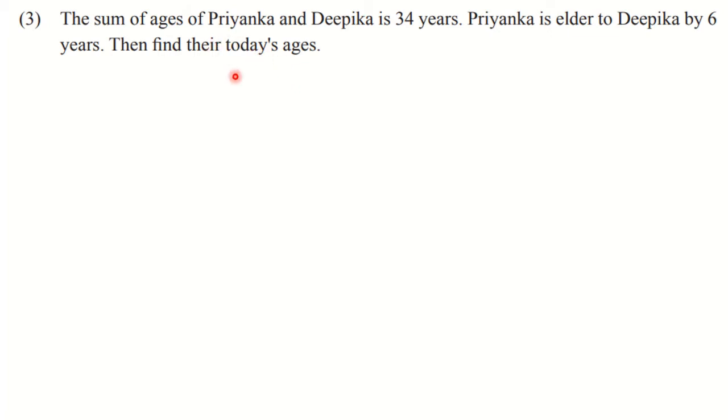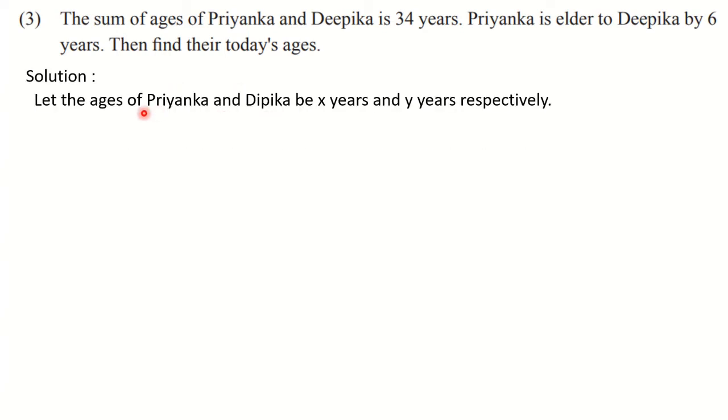So here we have to assign variables to the quantities. The two quantities are what? Priyanka's age and Deepika's age. So we are going to take their ages as x and y, today's ages or present ages. So we have to start with this: let the ages of Priyanka and Deepika be x years and y years respectively. Or you can write, let the present age of Priyanka be x years and that of Deepika be y years. This way also you can write.